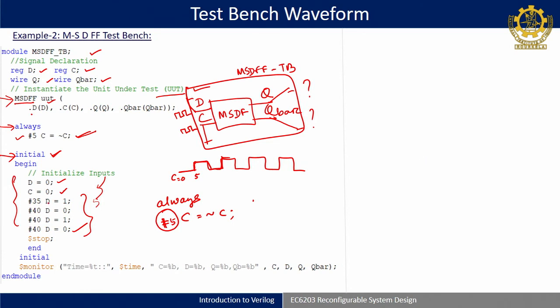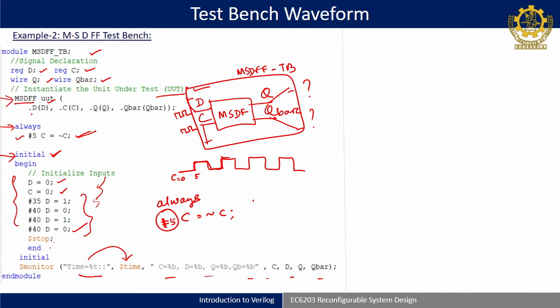Okay. So after that, at 35, because it is a D flip flop, we just change the value of D within certain time intervals. You can vary this time interval as you feel, you can take any other time interval also. Then dollar stop, then coming to dollar monitor, the same time is represented with dollar time, the current simulation time. These are the methods of displaying. Verilog syntax is more or less C type, so printf is replaced here by dollar monitor.